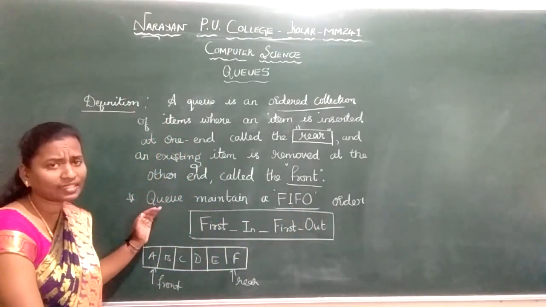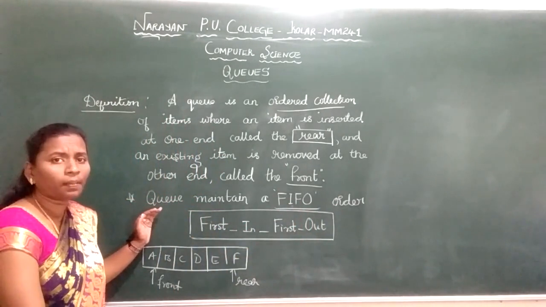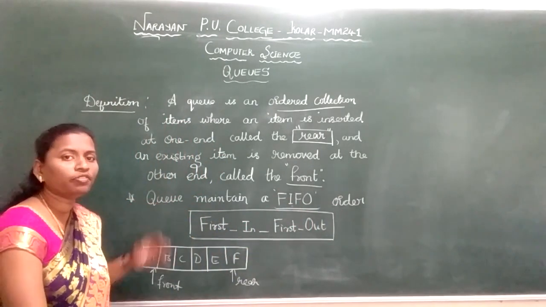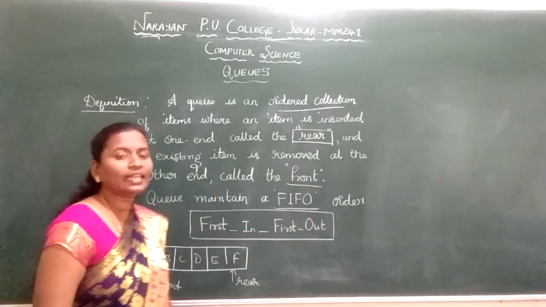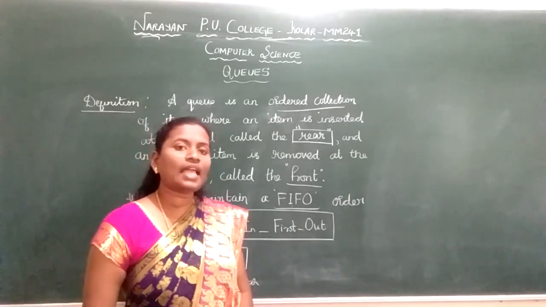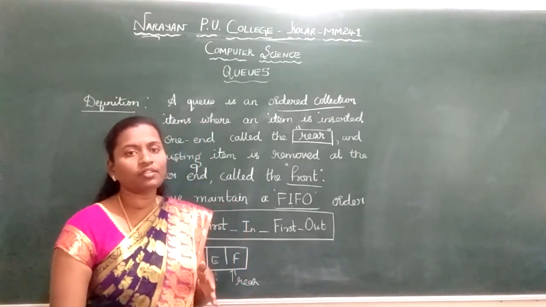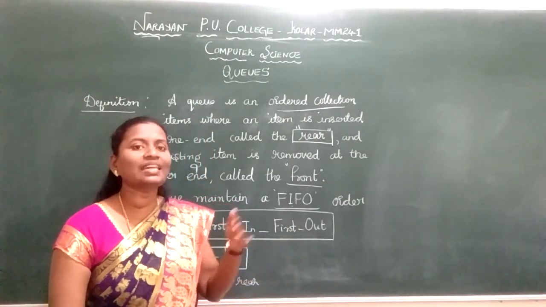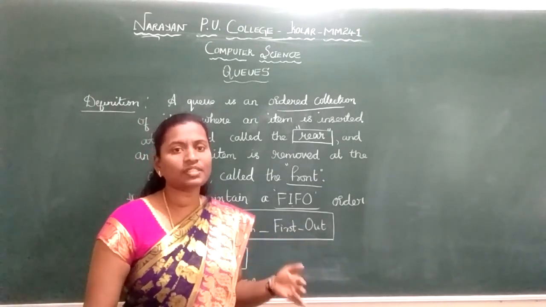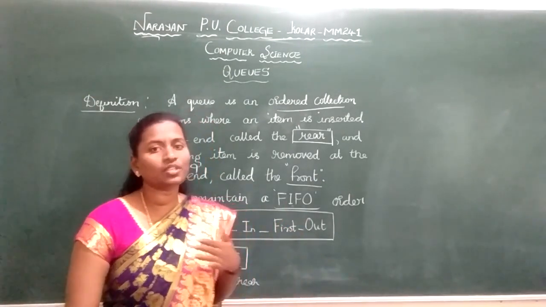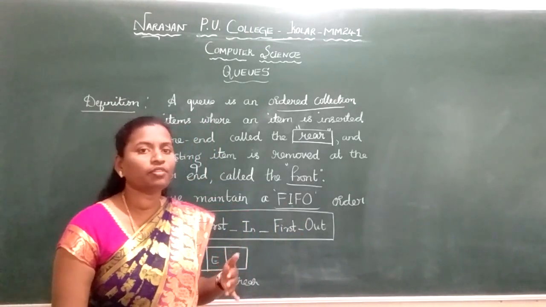I can give you the best example for queues: students standing in the food court. When the food is served, the student moves out. So first come, first served. Whoever comes first will be served first. The students standing in the food court are the best example for a queue.